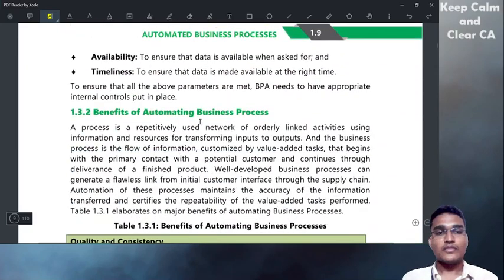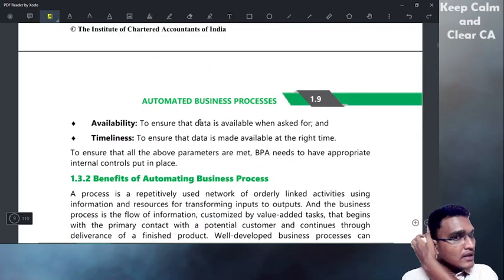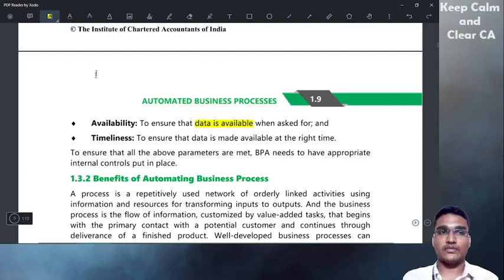Then availability. The data should be available when asked for. Whenever we want to check, if we have the right, we have to be able to go and check. We have the right, we ask the system, and it should give the information whenever we ask. That means availability should be there.